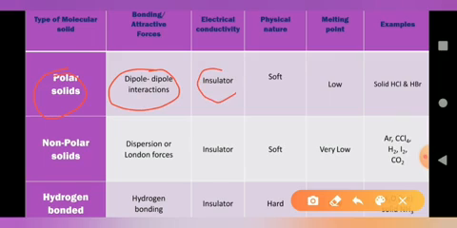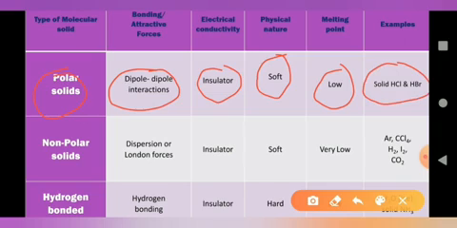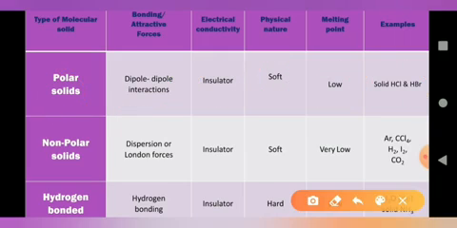They are insulators, soft in nature, and have a low melting point. HCl and HBr mainly exist in liquid or gaseous state at ordinary temperature, which means the melting point is very low. Examples are solid HCl and solid HBr. The next type is the non-polar molecular solid, where the molecules are non-polar. It shows dispersion or London force.